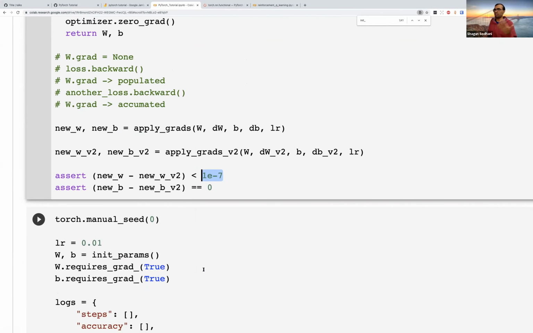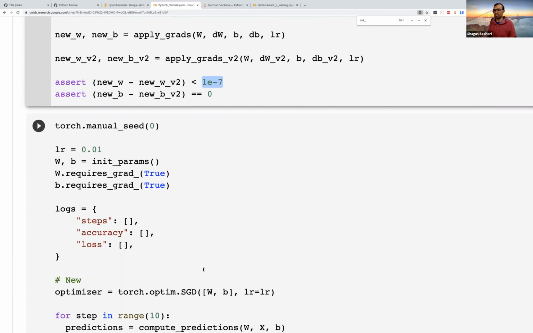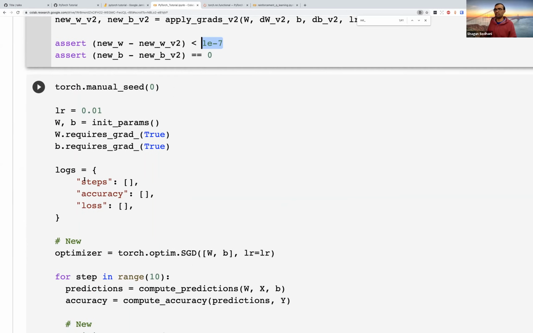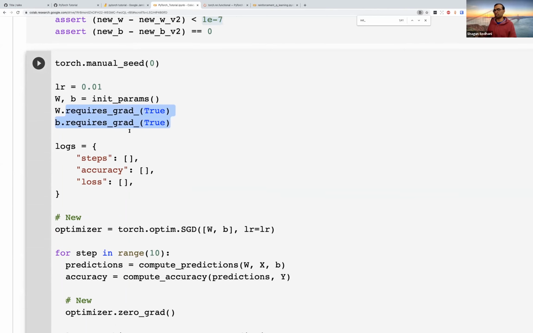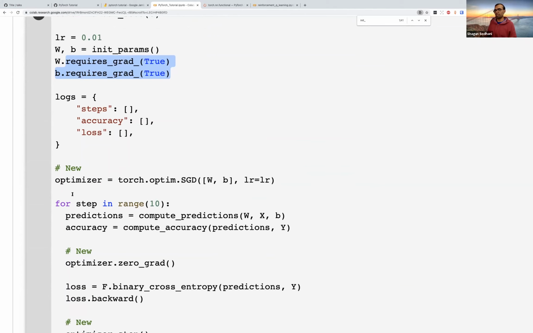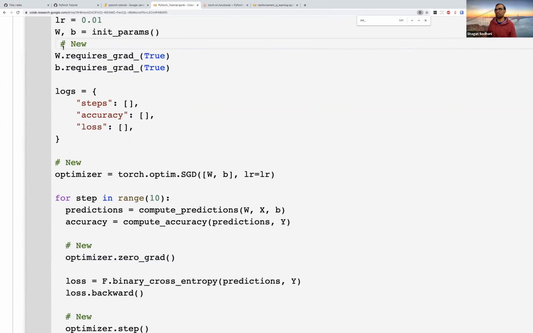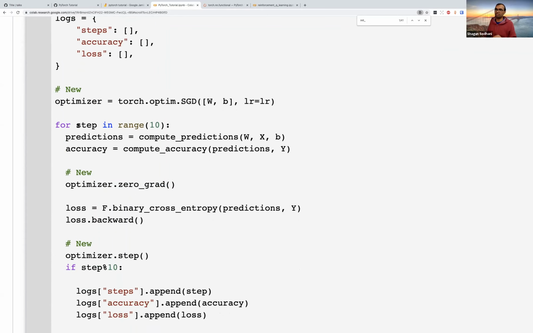Okay, so now I took the loop that we had earlier, this loop with 250 steps, and I rewrote it using the PyTorch constructs. This is one extra line that has come in, which you would probably not see once we start using PyTorch nn more completely. We have now gotten an optimizer, and we have optimizer.zero_grad and step. Just for the sake of completeness, I should put a hash new here, so there's no confusion. Now this looks much cleaner.